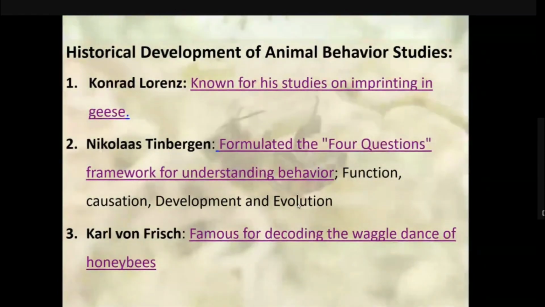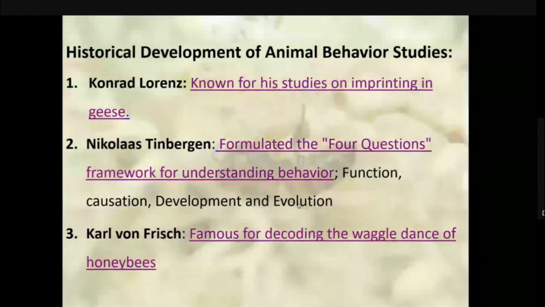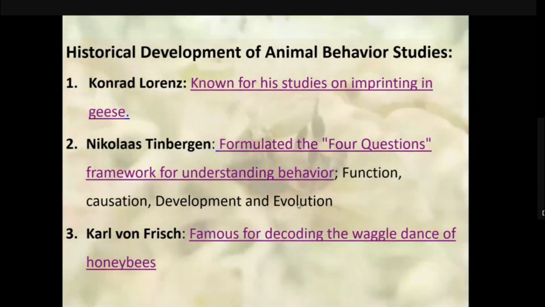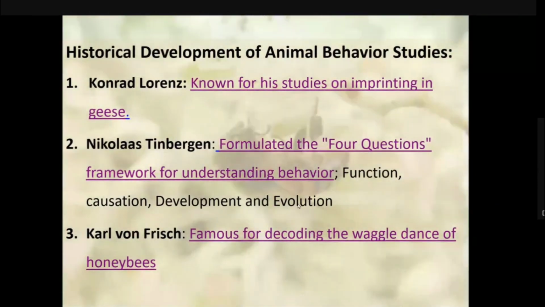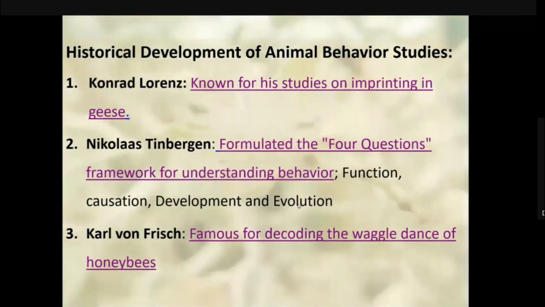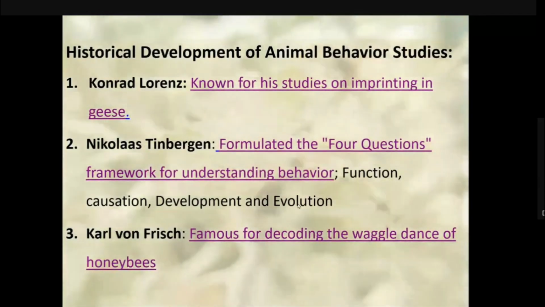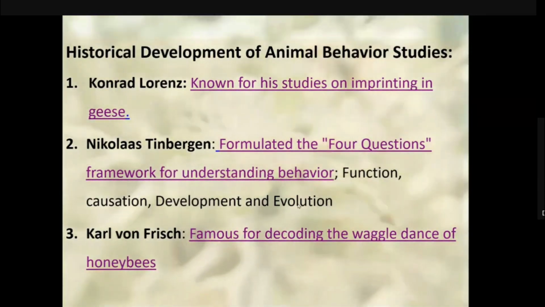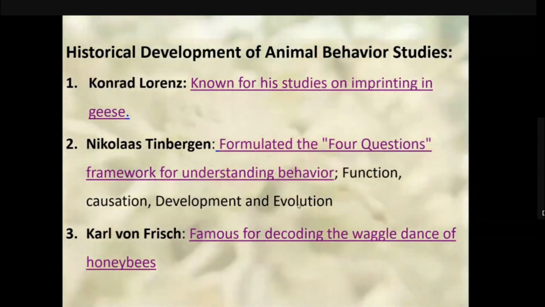You are familiar with the singing of birds, the interaction of birds, the interaction of animals. They can produce songs and interact with one another for the purpose of the function. It may be mating, food, or defense. The second question relates to causation, the mechanism behind a behavior. What is the mechanism behind the behavior? That is called causation.